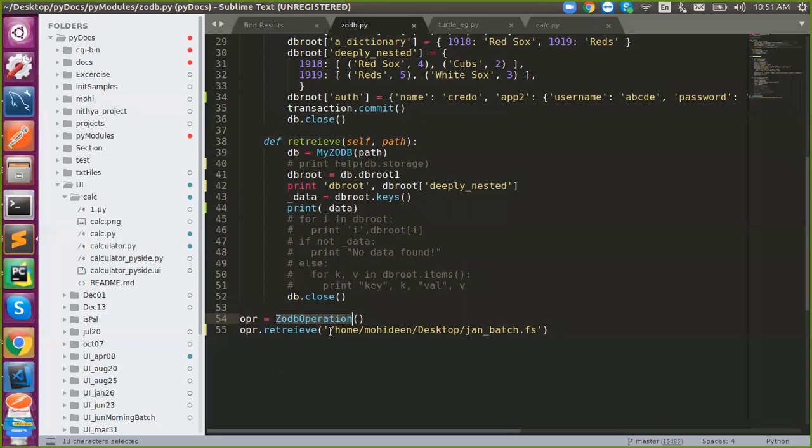I'm passing a path, right? So what am I doing in retrieve?